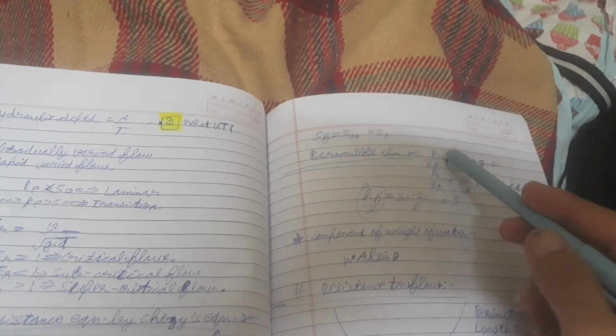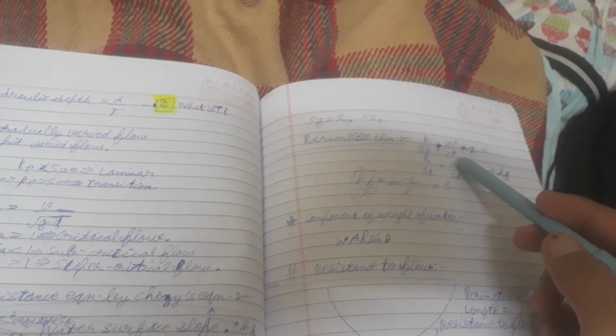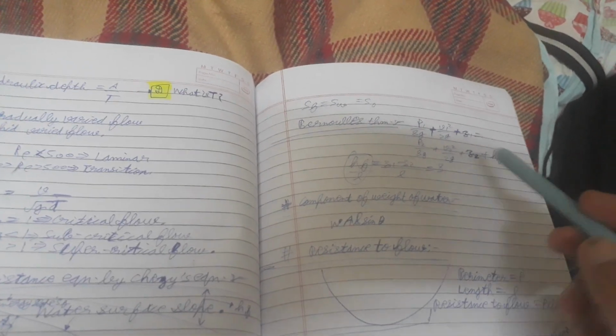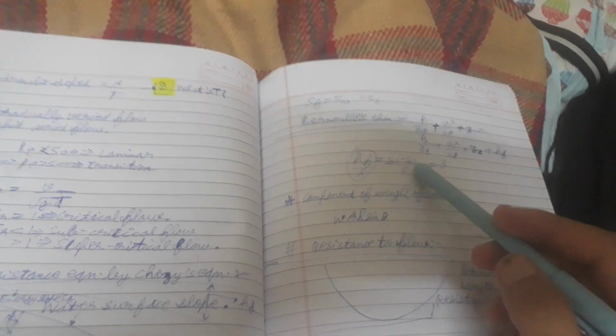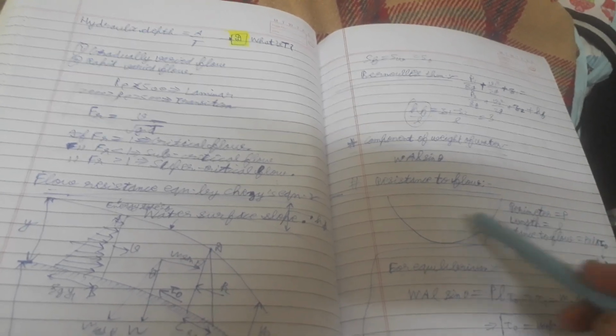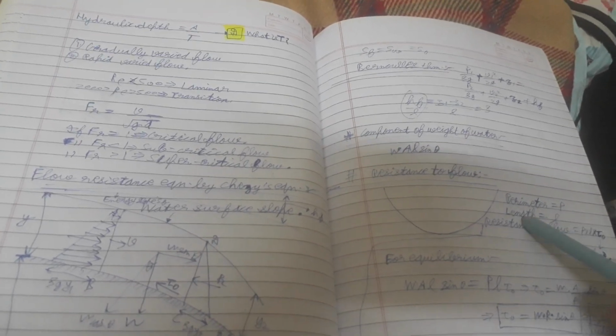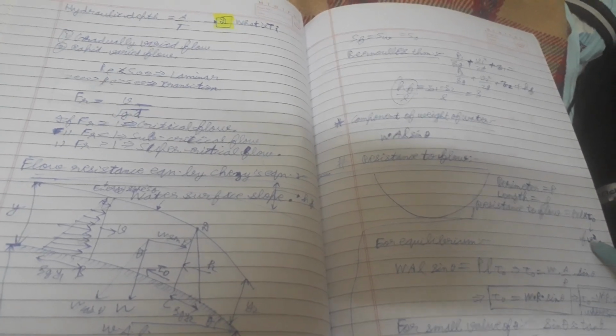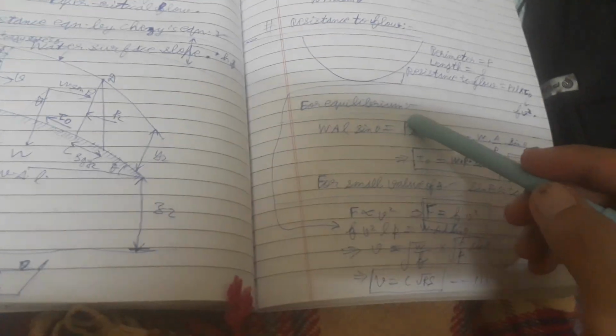SF is equal to SW is equal to S naught. Bernoulli's theorem: P1 by rho g plus V1 square by 2g plus Z1 is equal to P2 by rho g plus V2 square by 2g plus Z2 plus HF. HF by L is equal to Z1 minus Z2 by L. Component of weight of water, WAL sin theta; resistance to flow, then perimeter is equal to P, length is equal to L, resistance of flow is equal to P into L into tau naught. Tau naught is the shear stress for equilibrium.